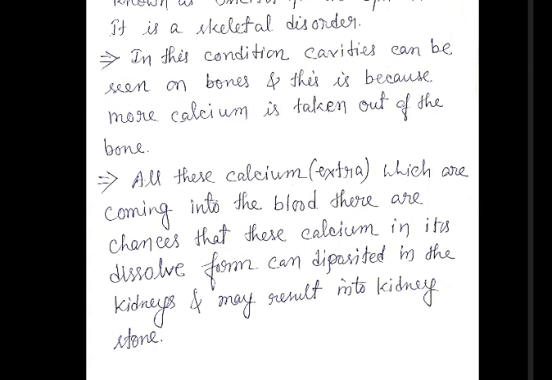If the hormone increases more than the normal level, then as a result it can increase the calcium level inside the blood plasma, and because it is present in a dissolved state, it can also reach the kidney, and sometimes it can get stuck there and form stones, and those are called kidney stones.